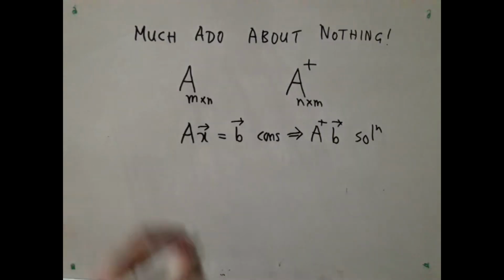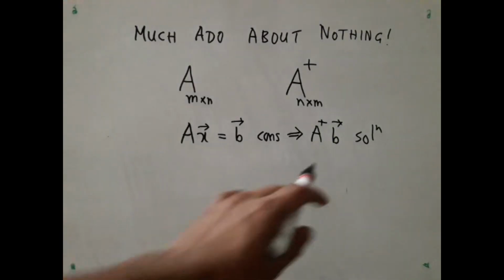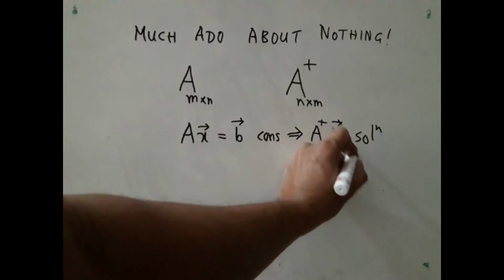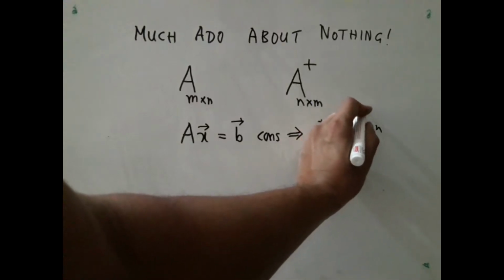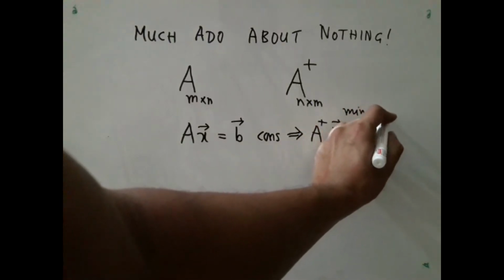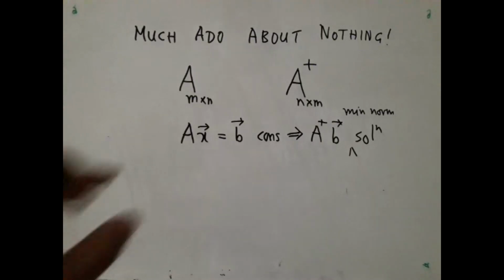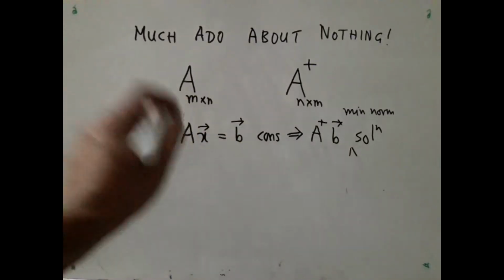Secondly, if there are infinitely many solutions, this will give you a very special solution. It will give you the minimum norm solution, which means out of all the solutions, the solution which has the smallest length, that is, the norm of x is minimum subject to this condition.